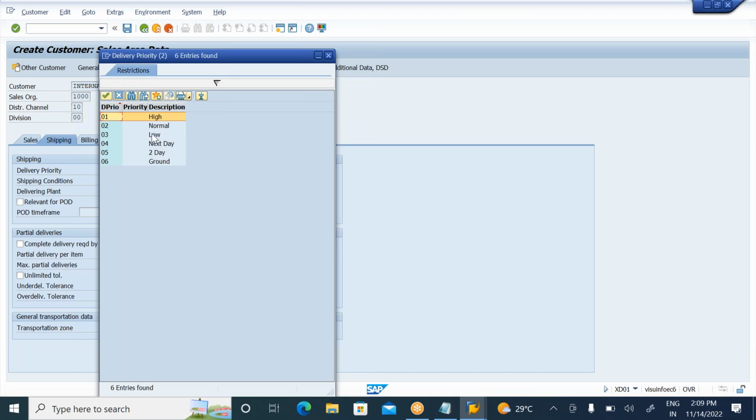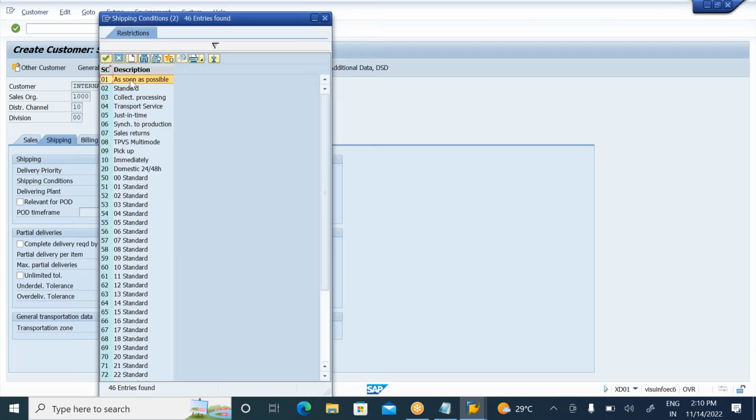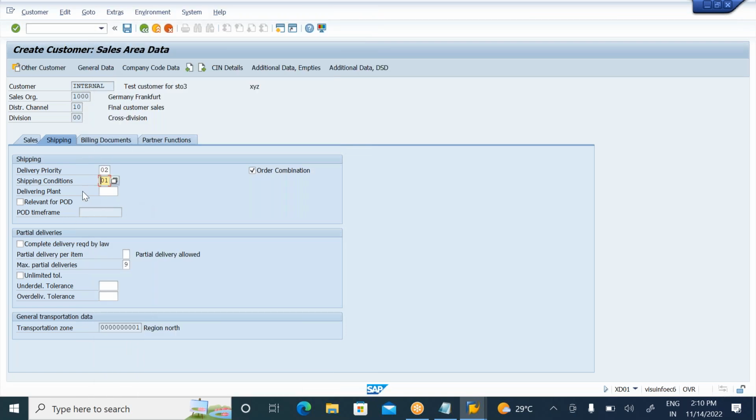Okay. So all the customers will not get the same priority. Some customers I need to give very high priority. Some customers I need to give normal priority. Some customers I need to give low priority. So this delivery priority I need to give normal priority. Shipping condition, just now we observed, right, shipping condition. Here I need to maintain the shipping condition. Okay, shipping condition is as much as possible. And here now enter the delivery priority and shipping condition.